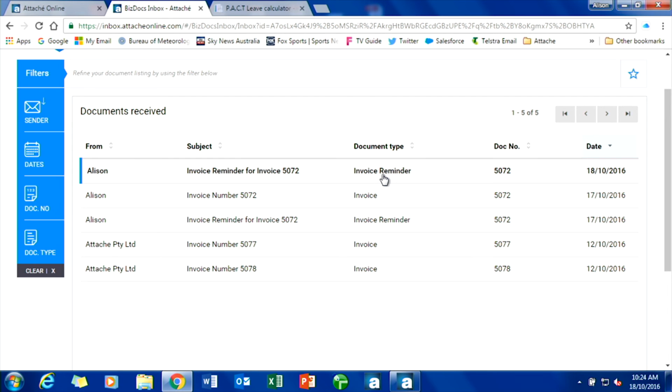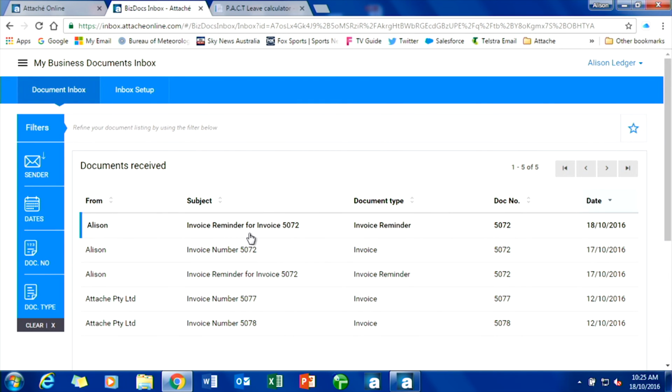All the reminders that you send when you are doing your debt collection, and a customer continues to tell you that, because this is his inbox, but you've also sent the reminder. So you actually have a record via your outbox that you have been sending these. And in your outbox, I'll have a look at it in a moment, you'll be able to see whether they've opened them or not.